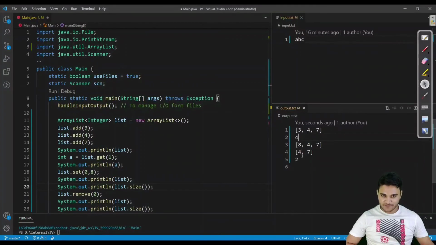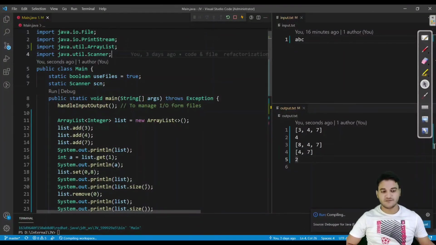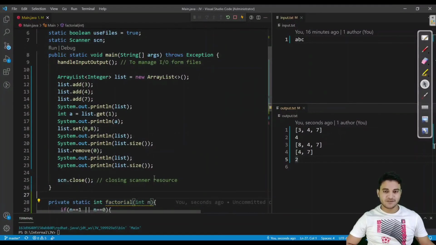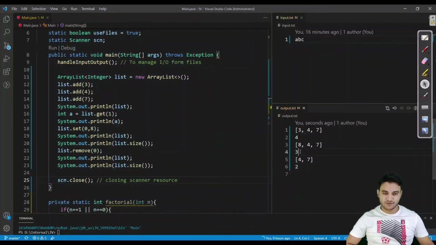As you can see, it is not completed, I think, because I have 5 print statements and it is printing only 4. That means it was not completed, or I have not hit the run button. Both conditions can be true. So now you can see, before removing, the size was 3, and after removing, the size was 2.